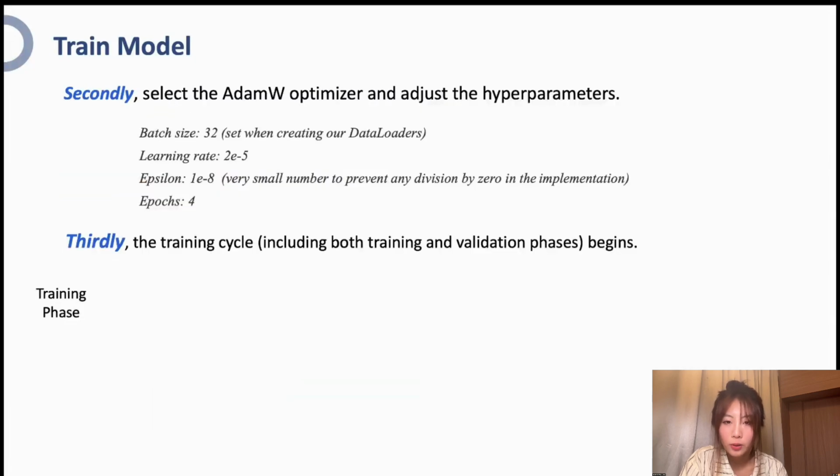After loading the model, the next step is to tune the hyperparameters. We initialize an AdamW optimizer for the loaded model. The hyperparameters are chosen as follows. The batch size is 32, and the epoch is 4. Later we will see it is probably too many. Next, enter the training loop.